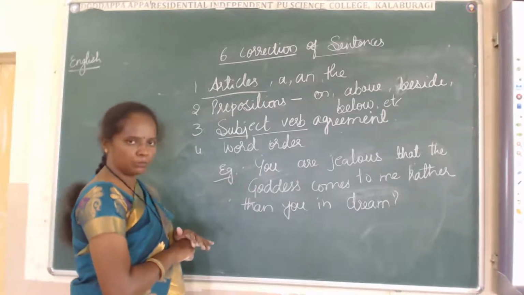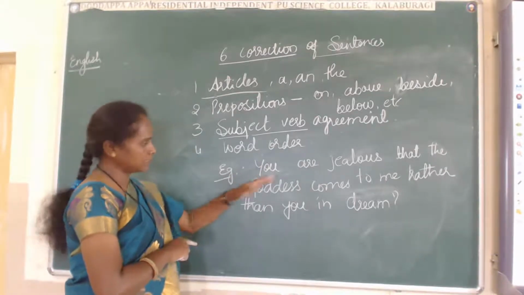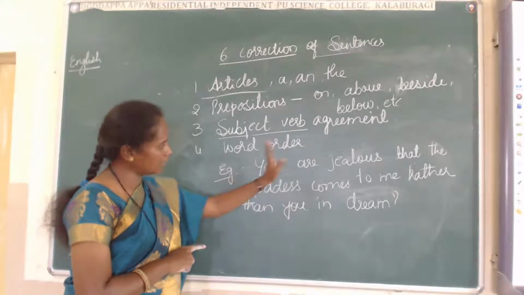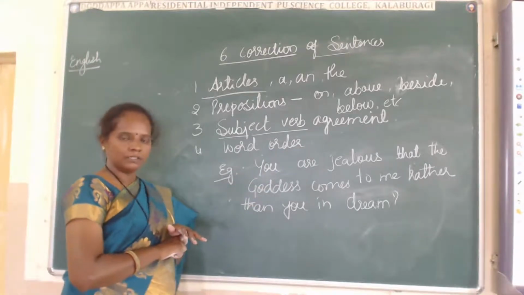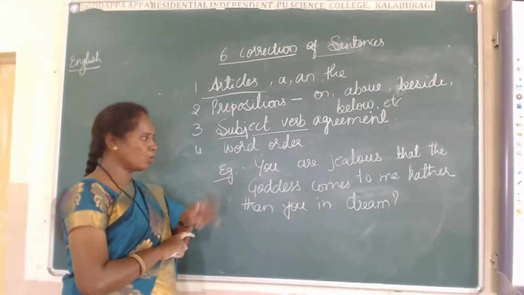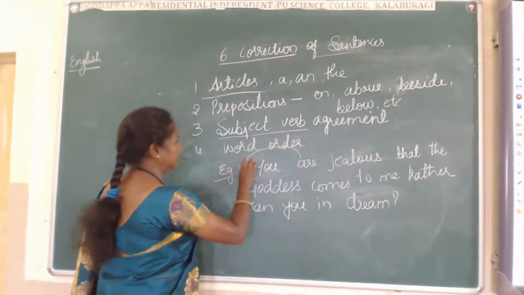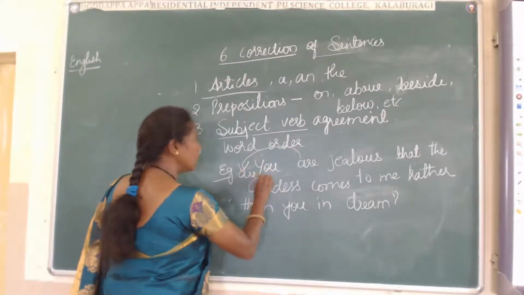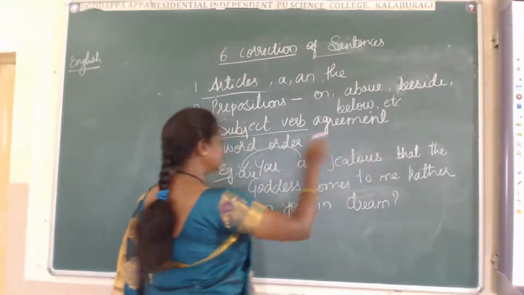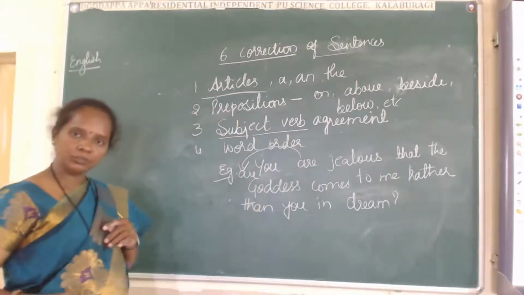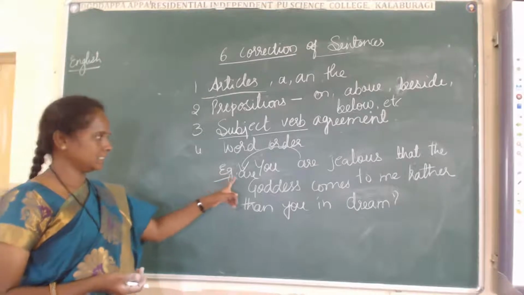No. You is there. You means it is a subject. The subject is there in the beginning of the sentence, and after that are is there. Are is a helping verb. So what do we have to do? We have to change. Yes. Are you jealous that the goddess comes to me rather than you in the dream? This is the correct answer.